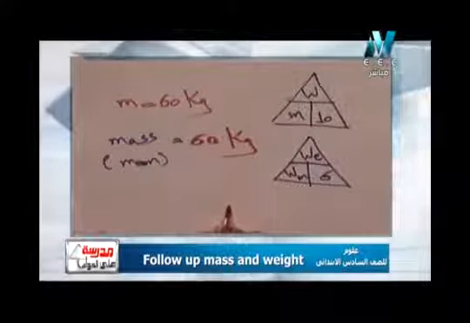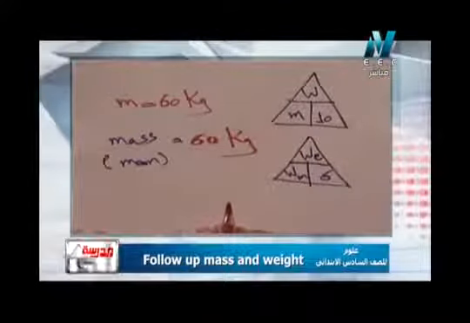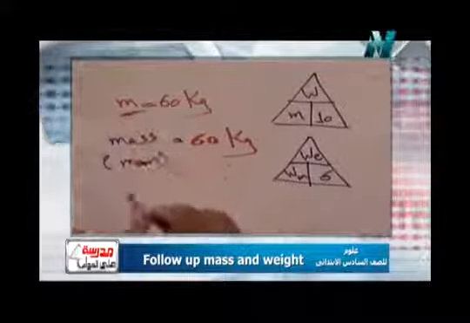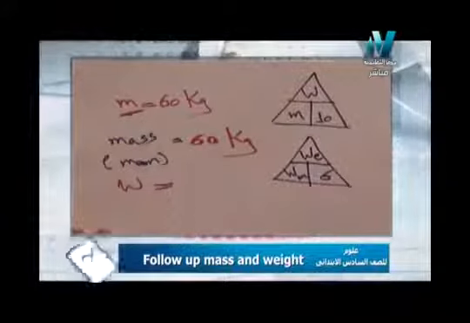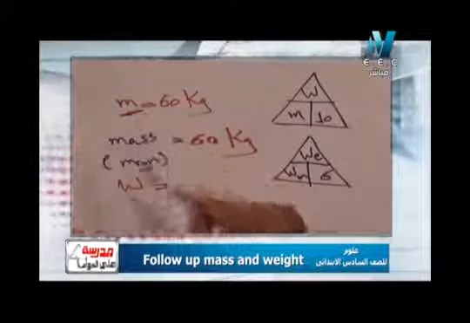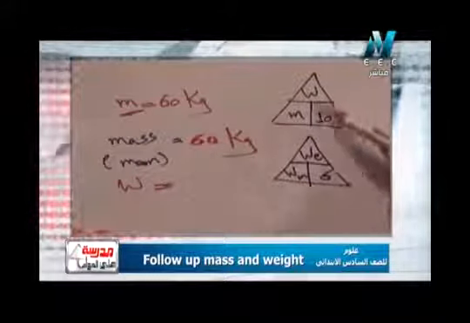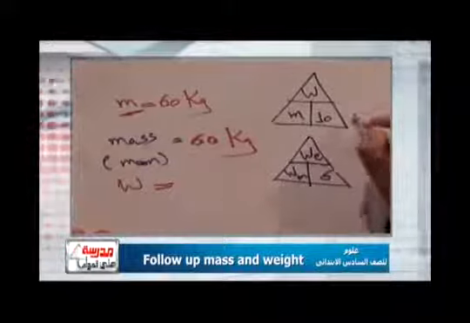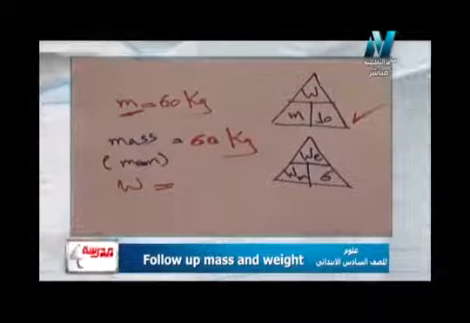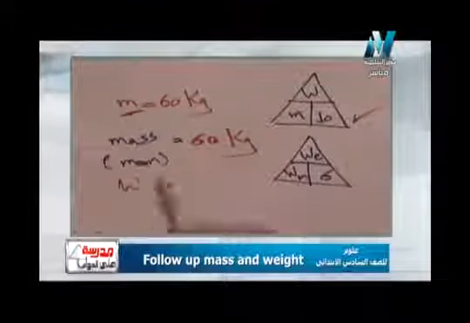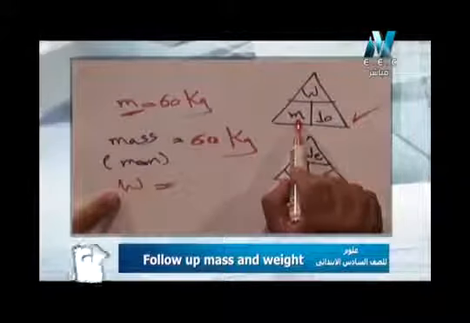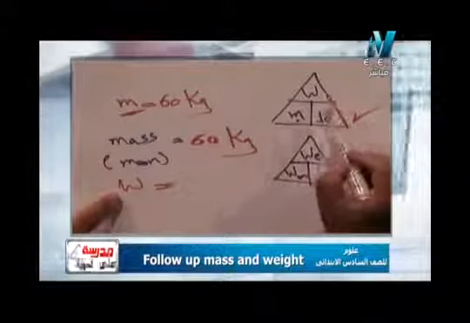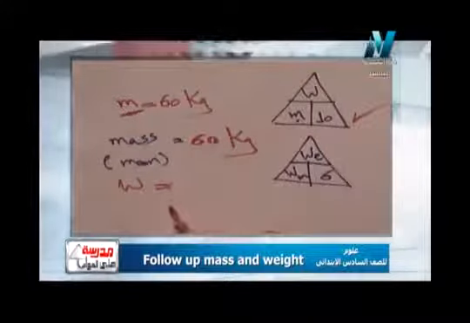So what about the weight on the earth? I have mass and I want weight. So which rule will I use? Which rule of them? Again, I have mass and I want weight. Mass and weight, or weight and weight? Surely it will be that. It is as if I know exactly what I have and what I need. I have mass and I want weight. So this triangle is suitable for that.